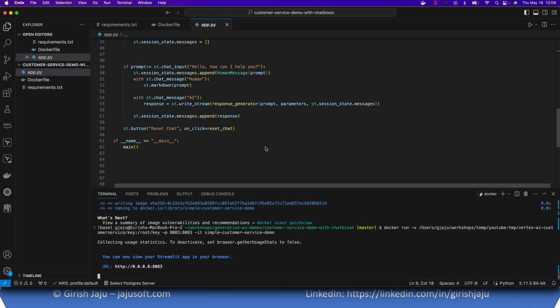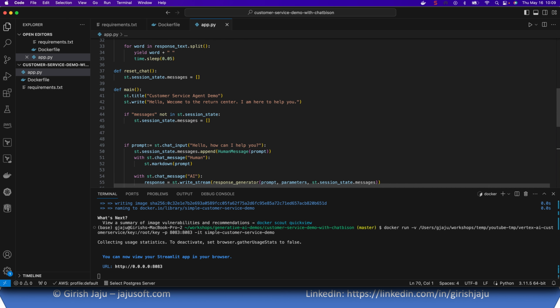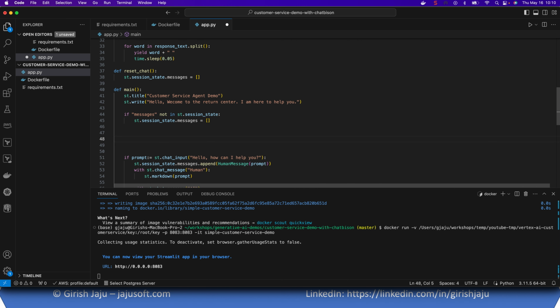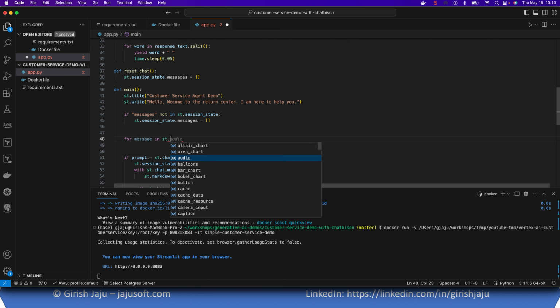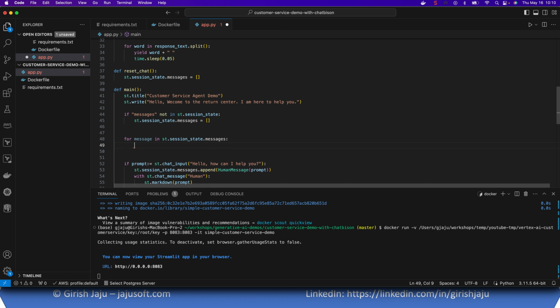So first thing is, let's build it right here. We'll say right above the prompt, for message in st.session_state.messages.